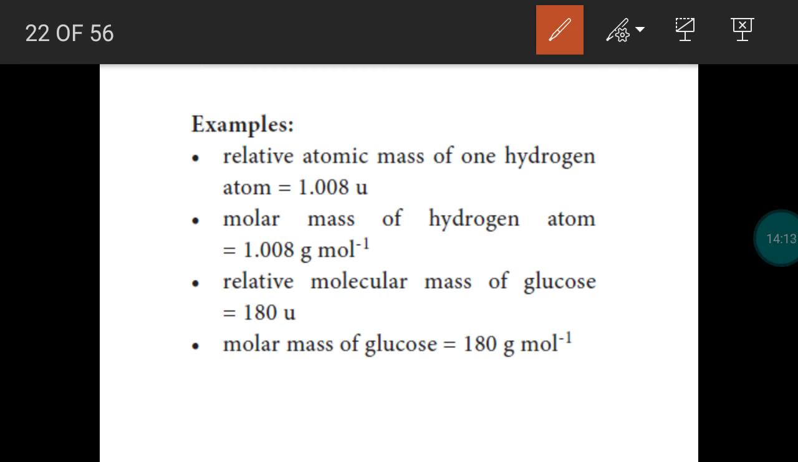Take a hydrogen atom. Its relative atomic mass is 1.008. Molar mass is the same value with a different unit, gram per mole. Relative molecular mass of glucose is 180 unified atomic mass. Molar mass is the same value with a different unit, gram per mole.